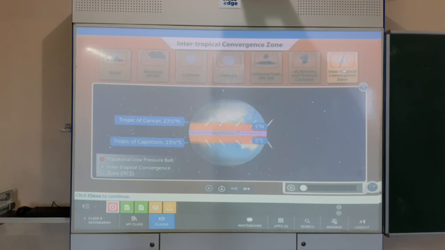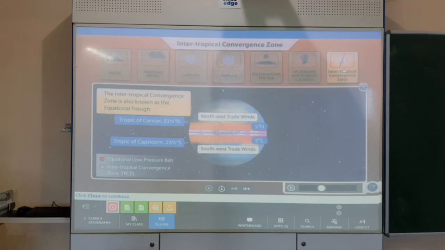Around the equator, there is a belt where the northeast trade winds and the southeast trade winds converge. This belt is known as the Intertropical Convergence Zone, or ITCZ. It is a region of low atmospheric pressure at sea level and is also known as the Equatorial Trough.